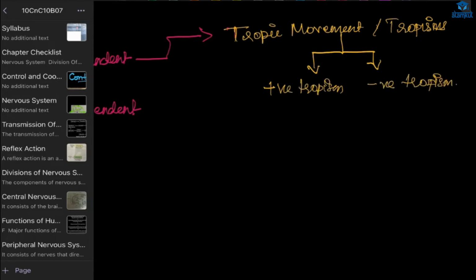Now we'll learn about trophism. What is trophism? It is the growth movement of a plant in response to external stimuli, in which the direction of the stimulus determines the direction of response. Thus, trophic movement is directional movement.